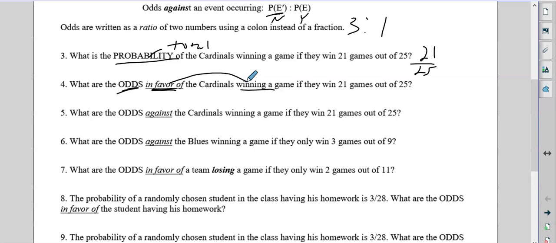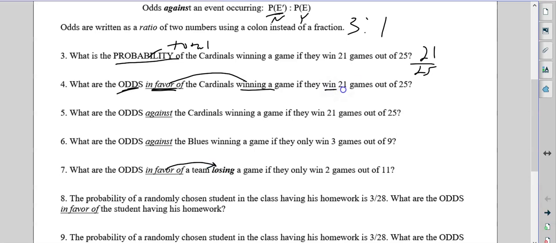Notice down here, number 7, we're going to look ahead. We can have in favor of losing. That's not the same thing as betting against your team. You're just saying, I believe they're going to lose. So what are the odds they are going to lose? It's not about positive, negative, you like them, you don't like them. It's just, what are you in favor of? What do you think is going to happen? So that's what you've got to get your head around.